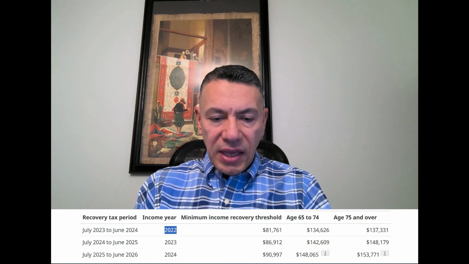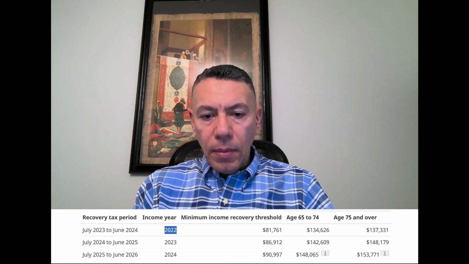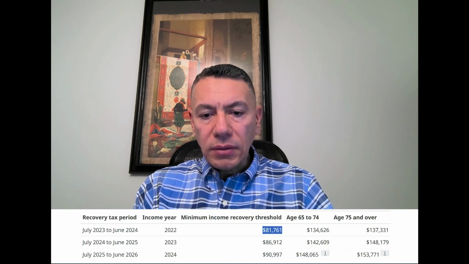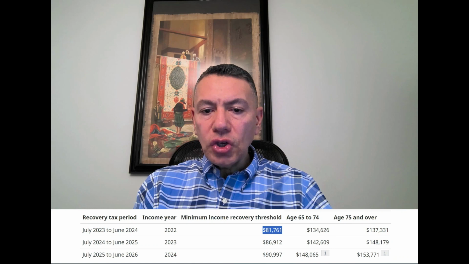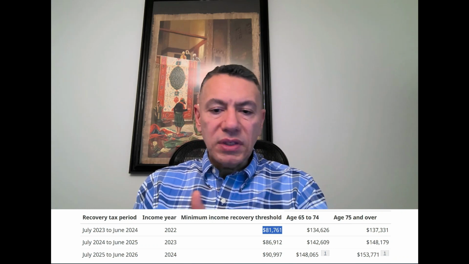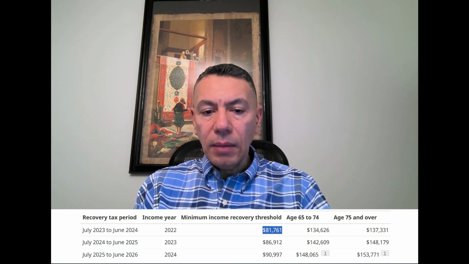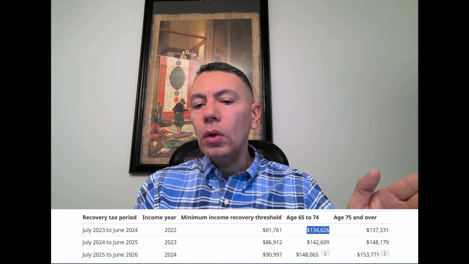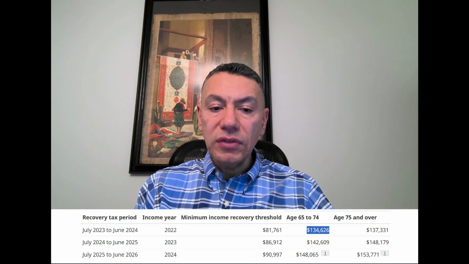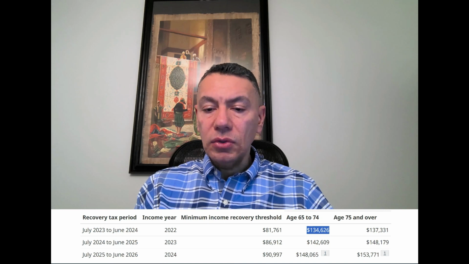So if in that year, your income is higher than 81,761, then you will have to give back part of your old age security. And depending on your age, let's say that you are between 65 and 74, if your taxable income in 2022 reaches that level, then you will give back all of your old age security payment received during these 12 months.